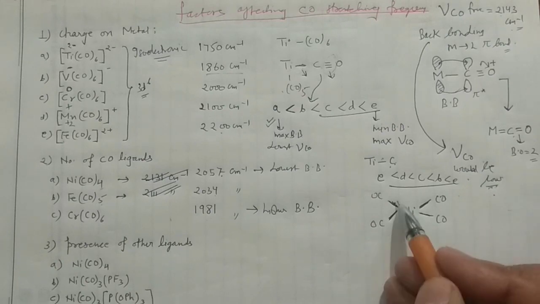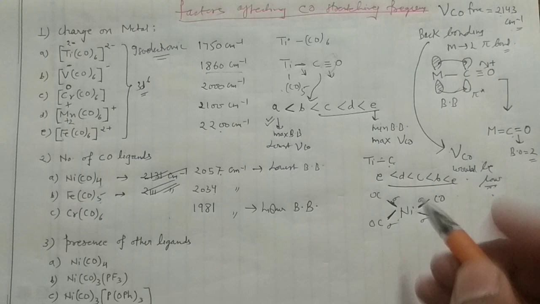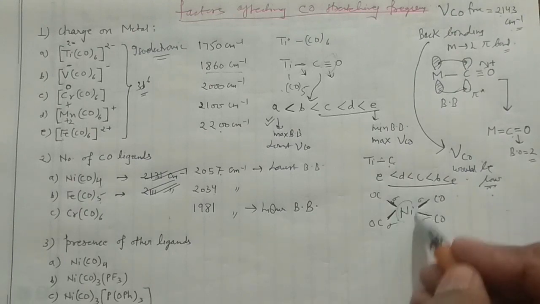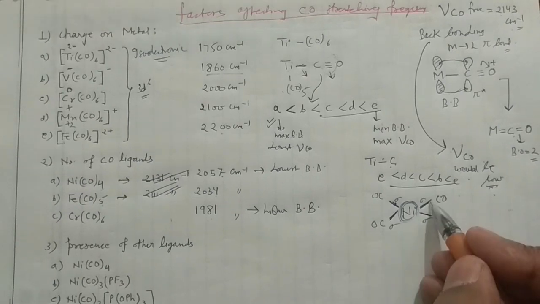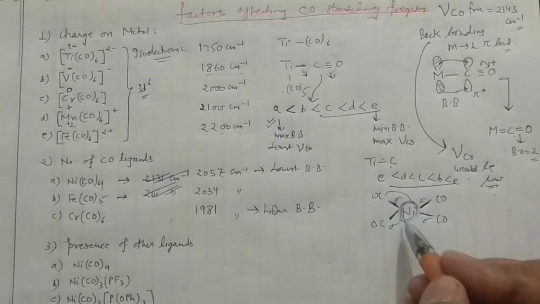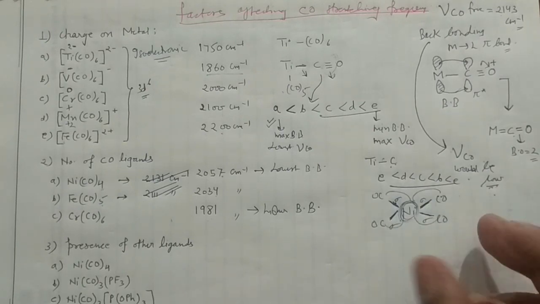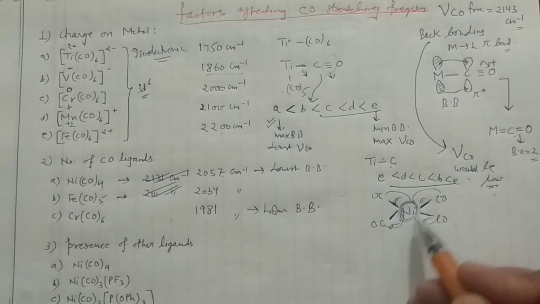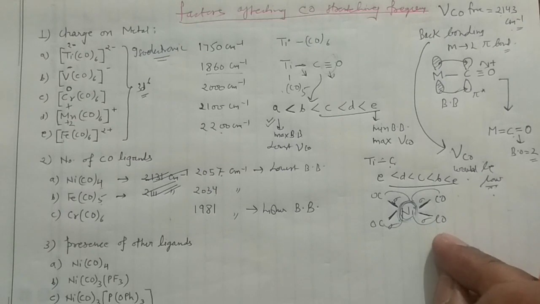Due to the formation of these 4 ligand to metal sigma bonds, the electron density is there on the metal. With this electron density from the sigma bonds, it is now eligible to form back bonding, so it will form the back bonding. This is how you can explain the presence of back bonding even when the metal has 0 or a negative charge, because the electron density is provided by the sigma bonds formed by the carbonyls. You have to keep this in mind.